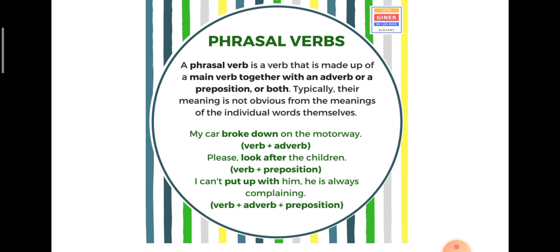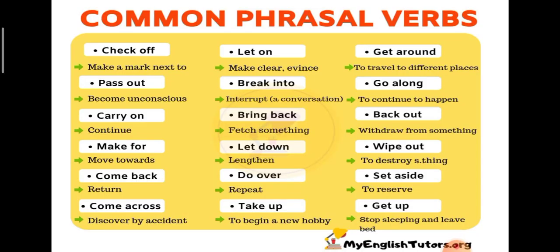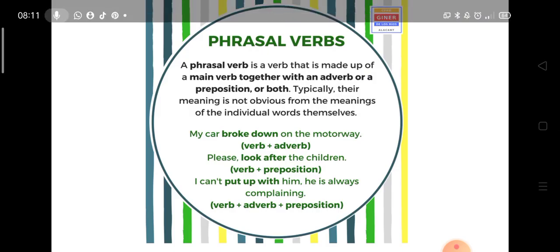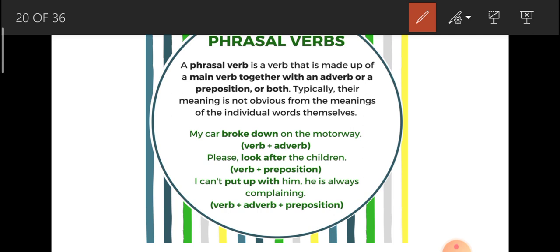Okay, broke down. Next, we look at another type of preposition. Please look after the children. Okay, look here is a verb, and combine it with the word after, which is a preposition.